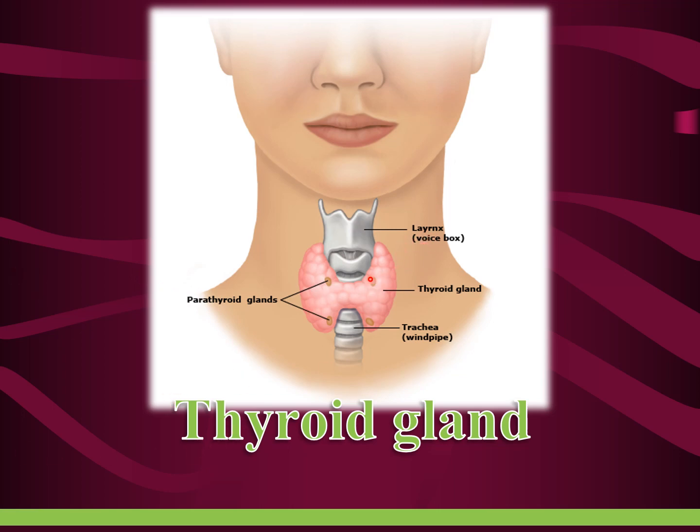It lies in front of the neck and in front of the larynx and the upper part of the trachea, as you can see in this picture, opposite the C5 to T1 vertebrae. That is the extent of the thyroid gland.